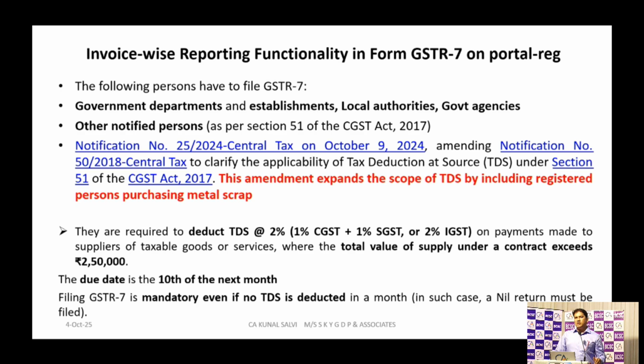So whatever TDS you have deducted for that particular GSTN, you put the total taxable value and whatever TDS or tax you deducted for those specific transactions. Now from September 2025 onwards, that is, for the tax period October 2025, one has to report all the transactions in GSTR 7 invoice-wise. Whatever TDS you deducted for each invoice, you have to report each invoice in GSTR 7. So this is the latest amendment for GSTR 7.